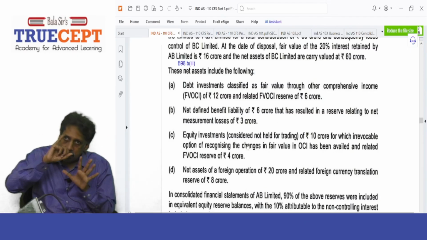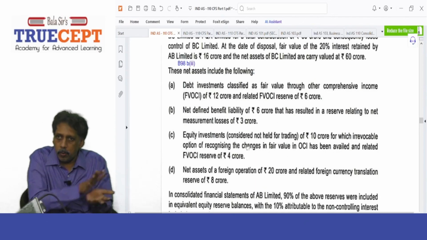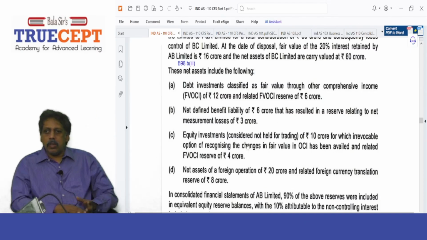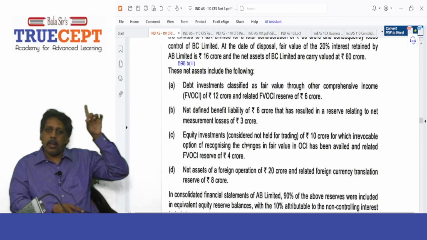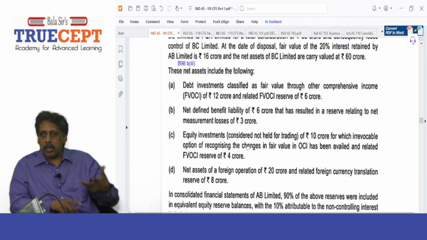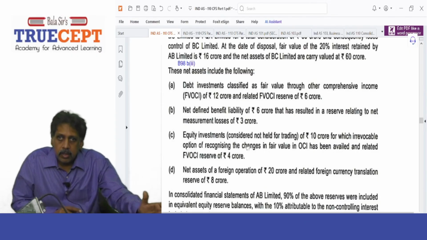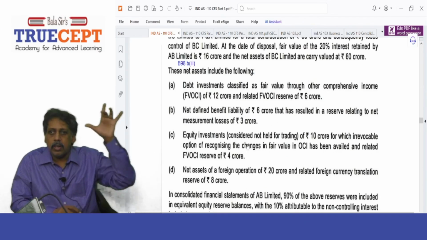Of this, the 10% non-controlling interest will anyway be added to NCI, no problem. Got it? But what about the 90%? What is 90% of 6 crore? It's 5.4 crore that will be there in my balance sheet as OCI reserve. How should I cancel it? Very simple, sir. I will debit the OCI fair value reserve, how much? 5.4. I don't want the NCI part. It will be a part of NCI anyway. It's only my share in that reserve, right? 90%. Debit OCI reserve 5.4 and credit which account?